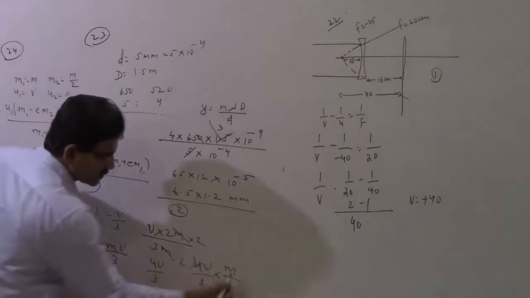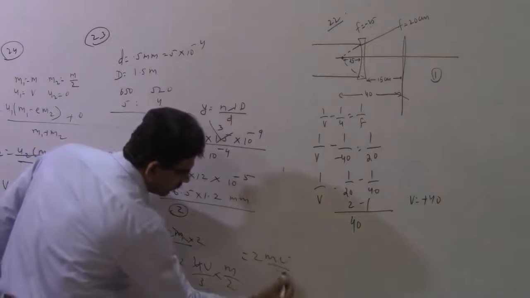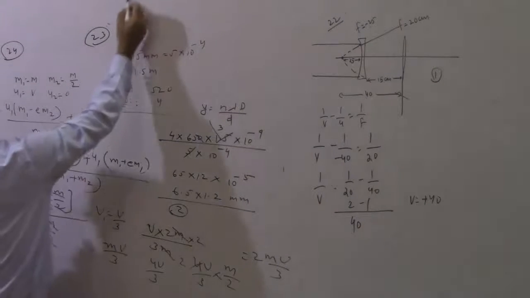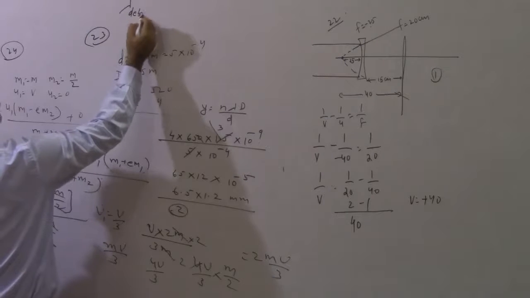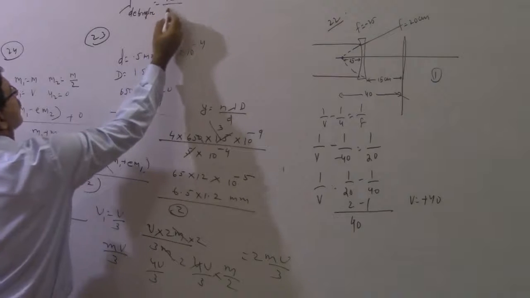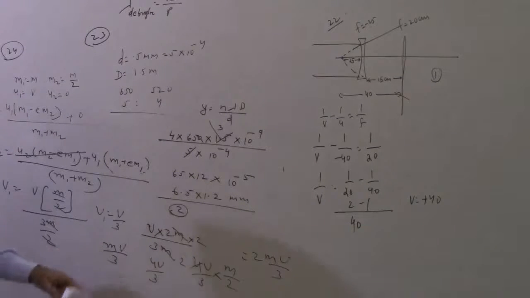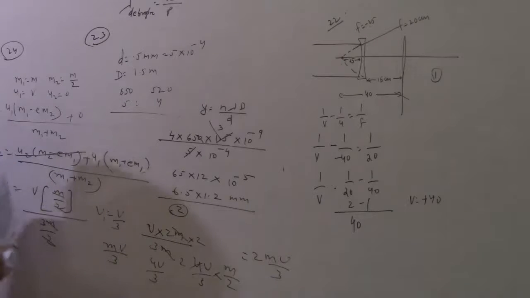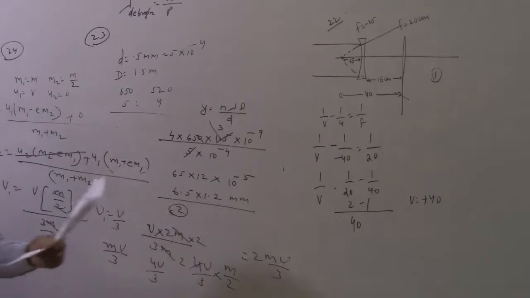So this cancels with this, and becomes 2mv by 3. Last time it was mv by 3. de Broglie's wavelength, lambda de Broglie, is equal to h by p. You can see the ratios here clearly tell you in what ratio lambda A and lambda B will be. That is the ratio 2.